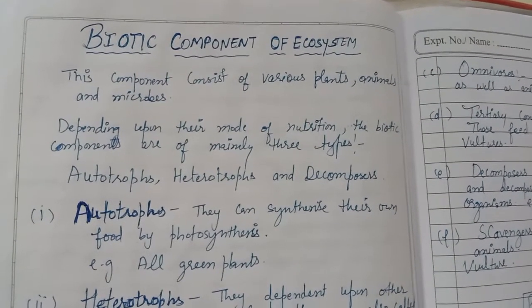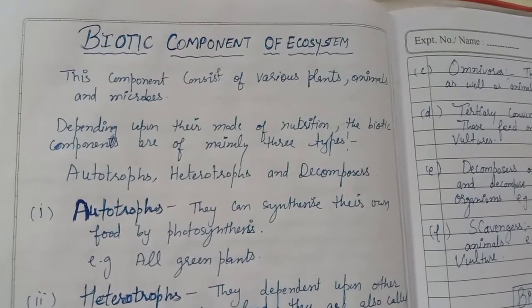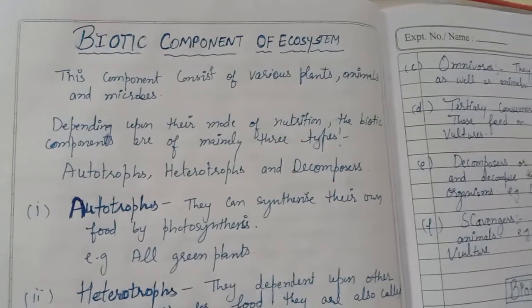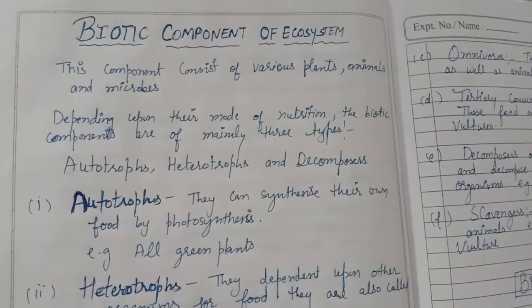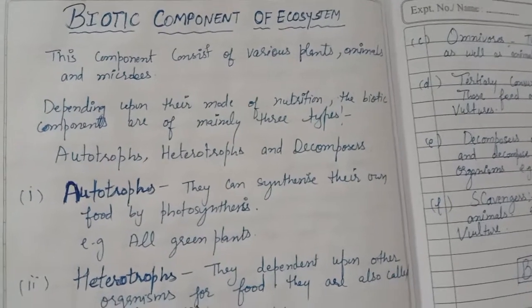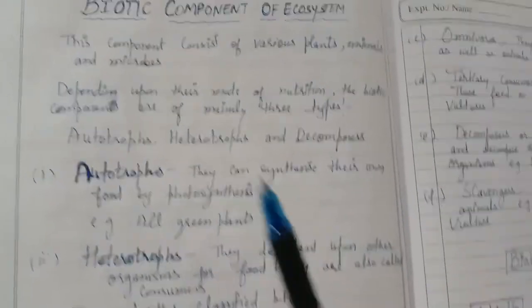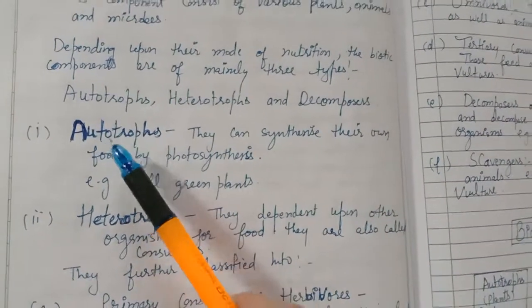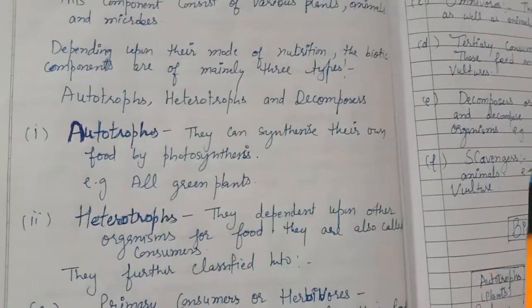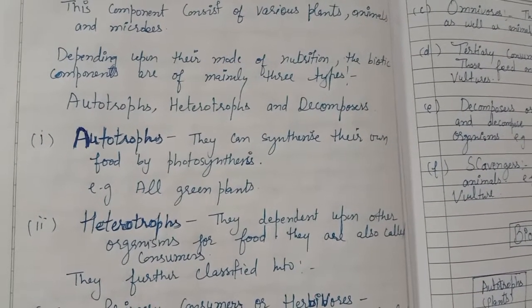Depending upon their mode of nutrition, the biotic components are mainly three types: autotrophs, heterotrophs, and decomposers. In the junior classes you already read about it. Auto means they can synthesize their own food by using sunlight, carbon dioxide, and water.